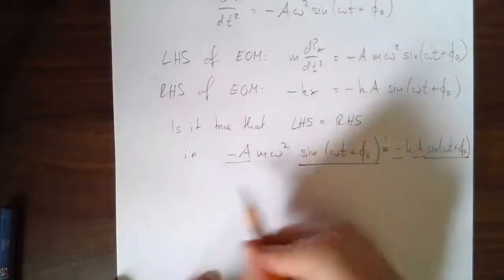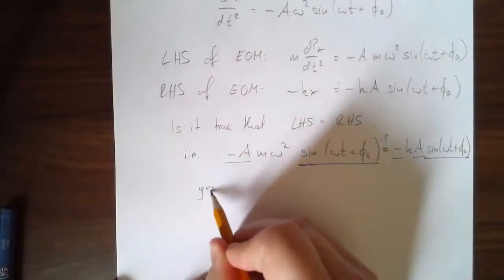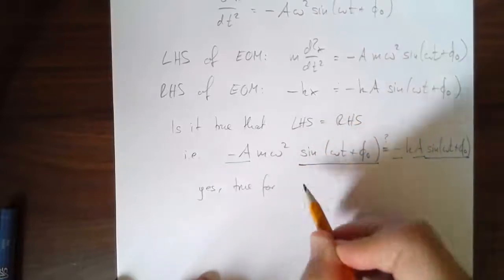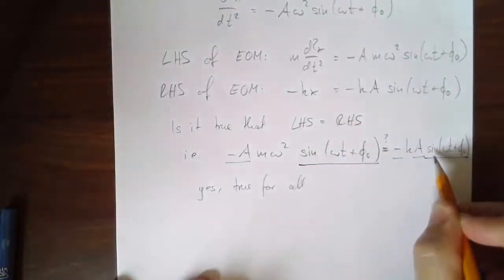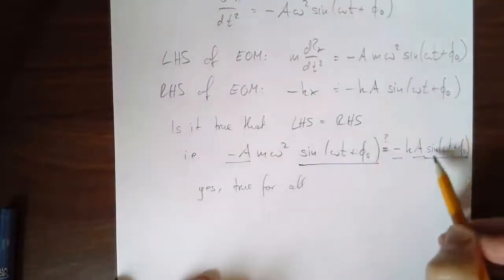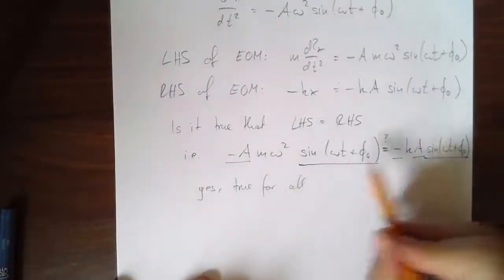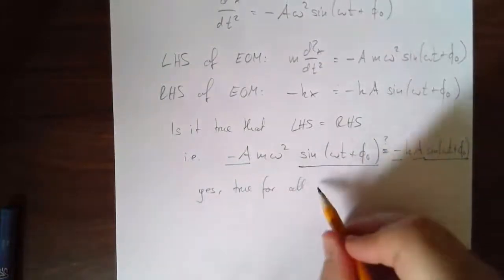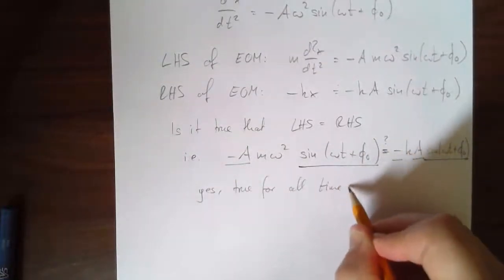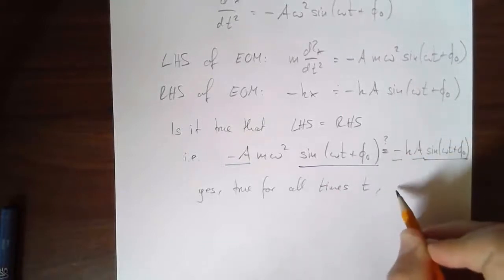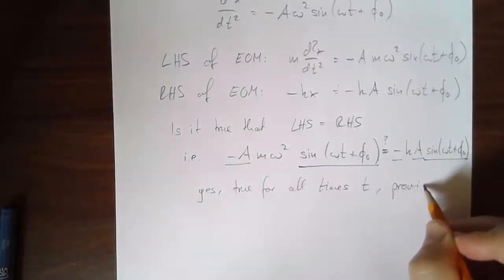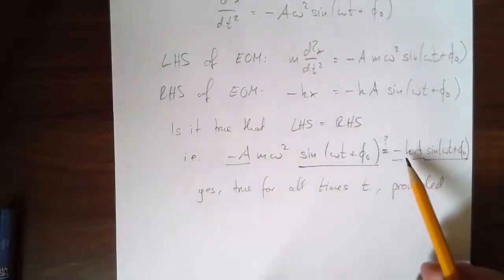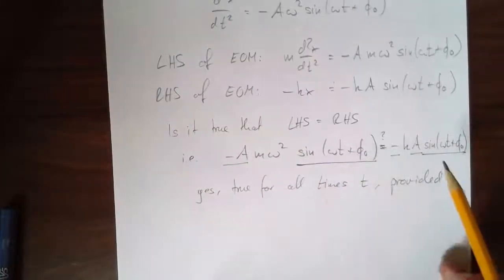But so the answer is yes, true for all times, because the time dependence essentially cancels out as I cancel out the two sine functions. They're the same in both the left-hand side and right-hand side. True for all times t, all values of t, provided there's a condition here, that m omega squared is actually equal to k. If that's not true, it'll never be true.